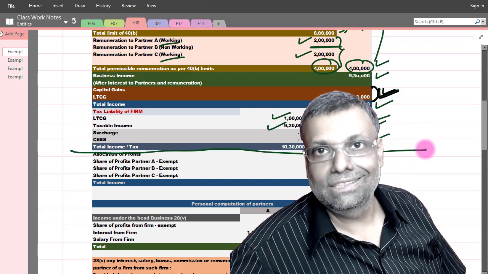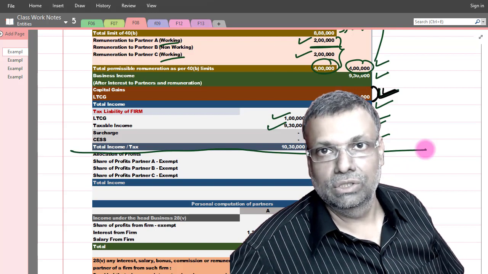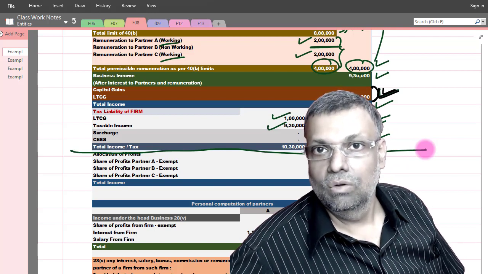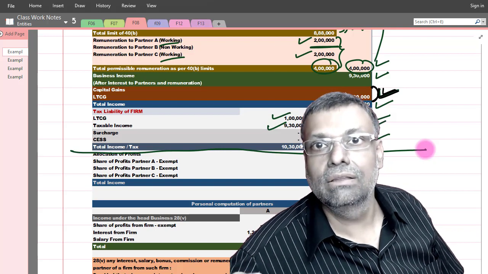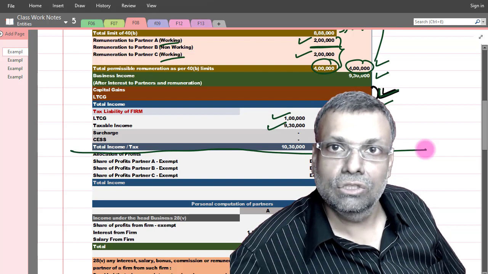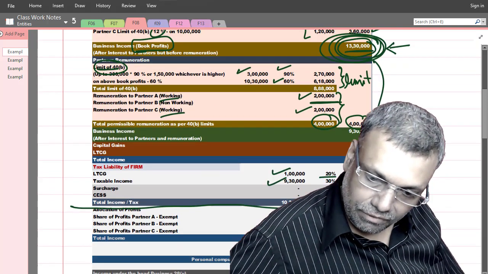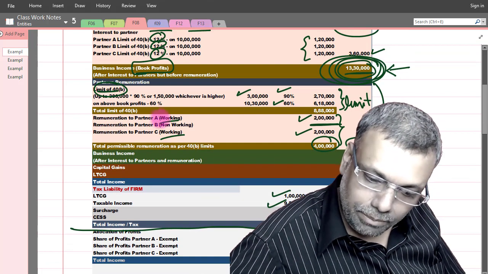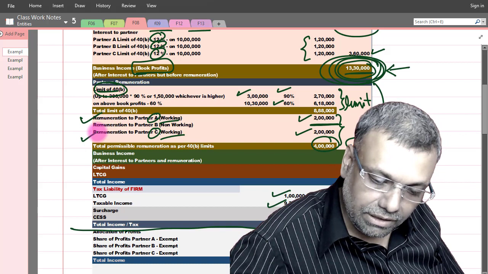Now you have to do some extra working. See, whatever is the partner's remuneration, which the firm has got the deduction for, or whatever the interest that the firm has got the deduction for, whatever the firm gets the deduction for, it becomes taxable in the hands of the partner. Okay. So see, first of all, in this working, partner A and C, to them 2 lakh rupees I have given the deduction.